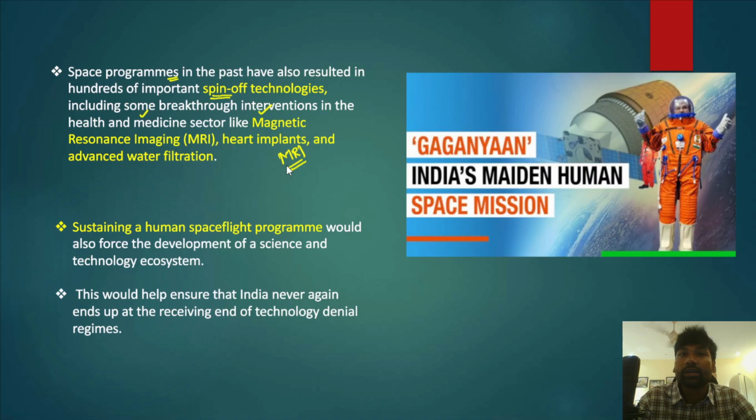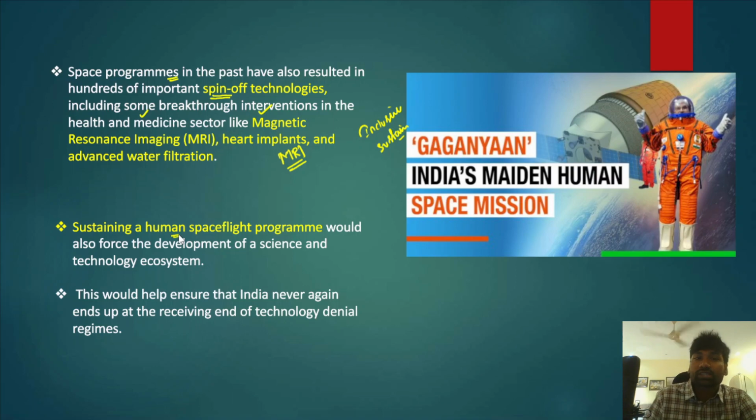That helps in building equity in the society. That also helps in creating an inclusive and sustainable environment.